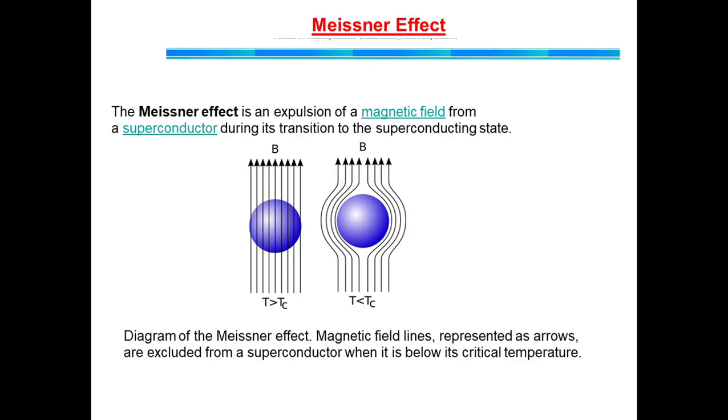Now the Meissner effect. The Meissner effect is an expulsion of magnetic field from a superconductor during its transition to the superconducting state. So that is where we are expelling the magnetic field. Diagram of the Meissner effect: magnetic field lines represented as arrows are excluded from the superconductor when it is below its critical temperature.